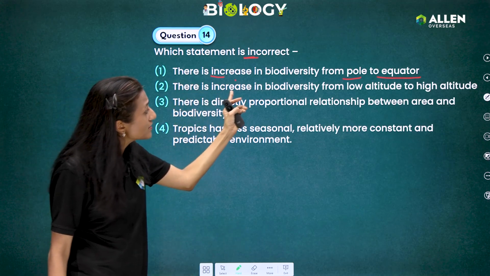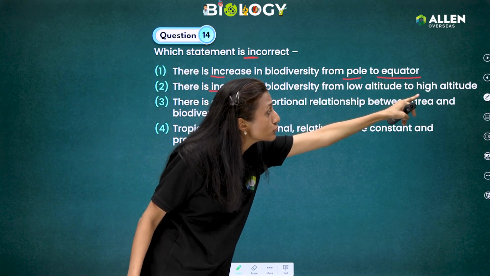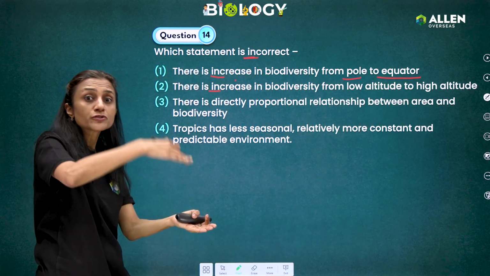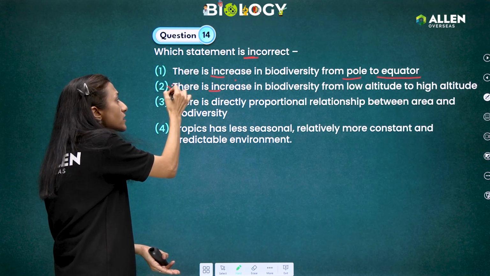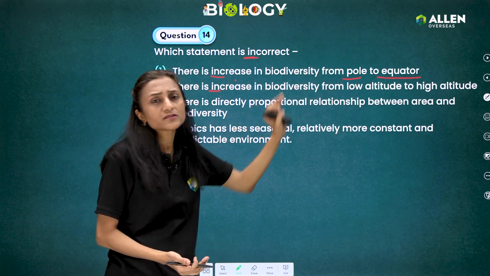There is increase in biodiversity from low altitude to high altitude. This is an incorrect statement. Why is this incorrect? Because it is actually similar to the first statement.